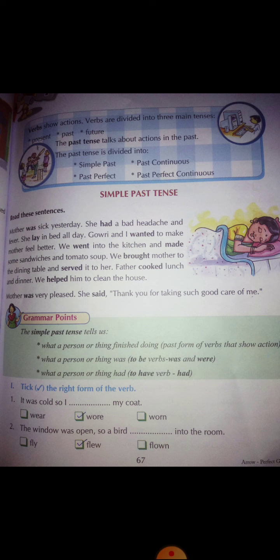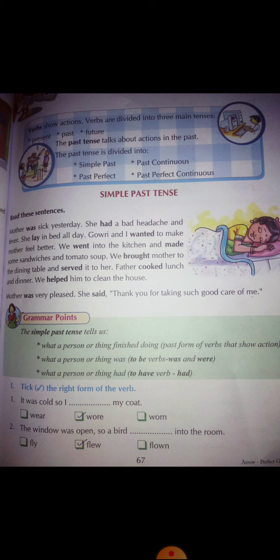Today, we'll begin lesson number 7, verbs, past tense, which is lesson number 7 of your English 1 book. So, I request you all to please take out page number 67. Students, in our previous class, I've already explained to you about verbs. What are verbs? Verbs are action words. The words which show us action are called verbs.